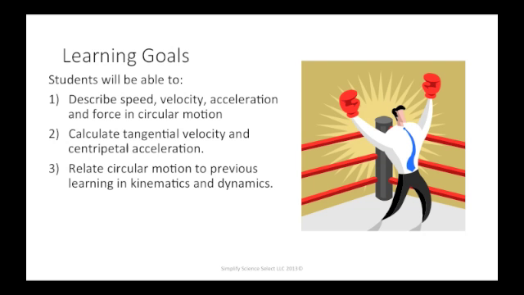The first one is we want you to be able to describe speed, velocity, acceleration, and force in terms of circular motion. It's slightly different from projectiles and slightly different from linear motion, and we need to be able to show the difference between those. We want to be able to calculate the tangential velocity, the centripetal acceleration, and the centripetal force for objects in circular motion. And we want to relate what we learned in circular motion to kinematics and to dynamics, which was our study of force.